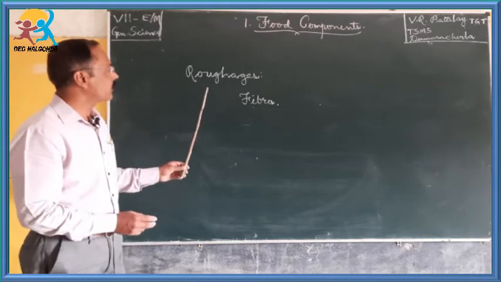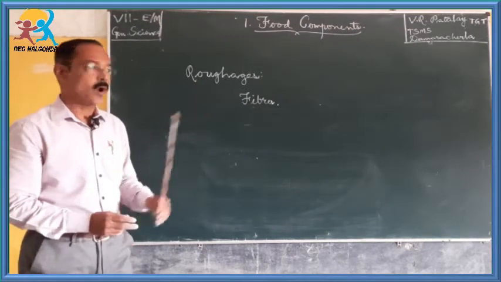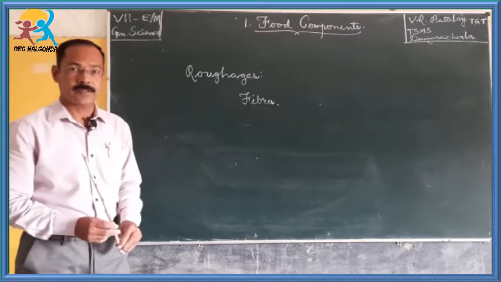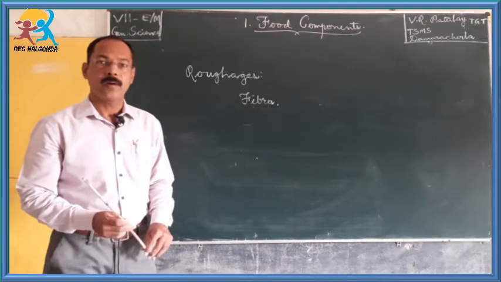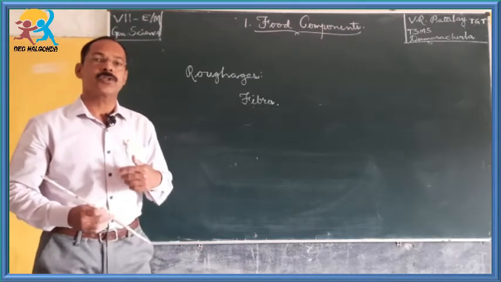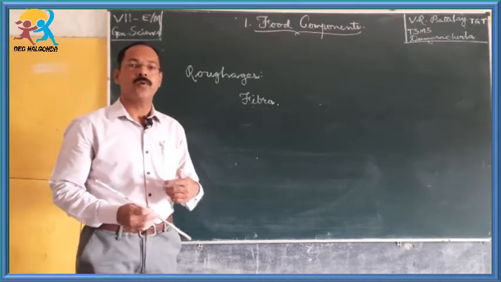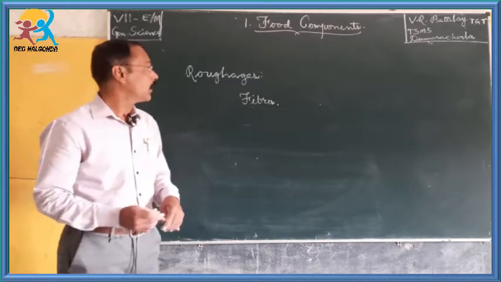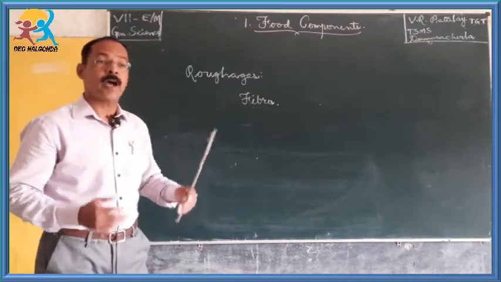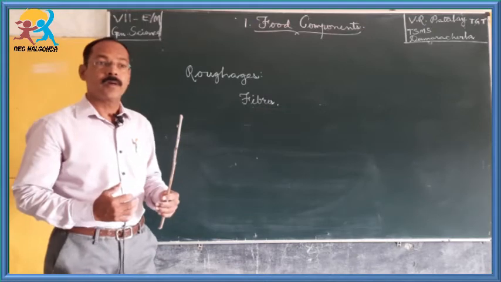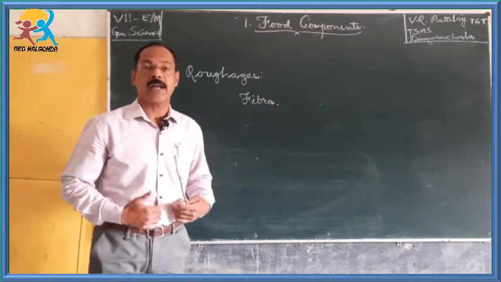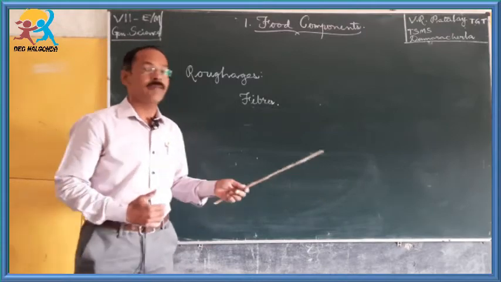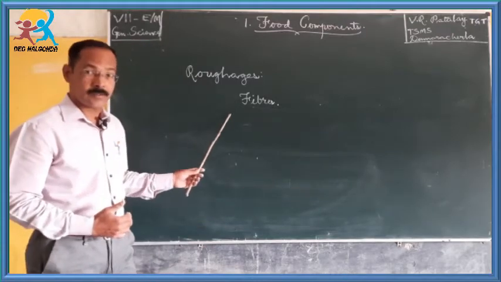So, why should we take roughages? How do they help us? Roughage is a kind of carbohydrate, but our digestive tract fails to digest it. But roughages help in the absorption of food by making bowel movements in our digestive tract and help prevent constipation.